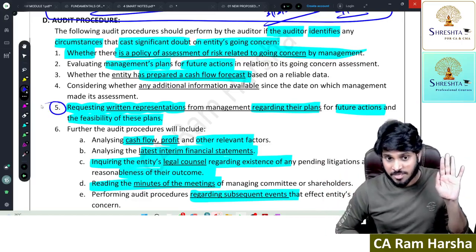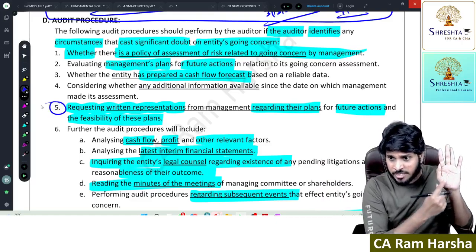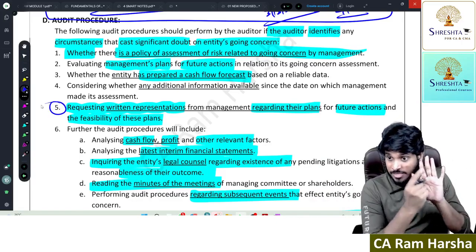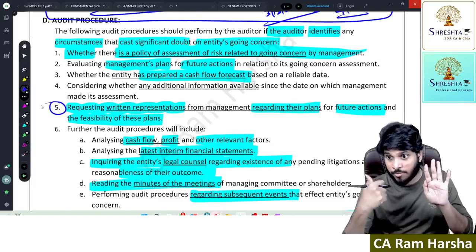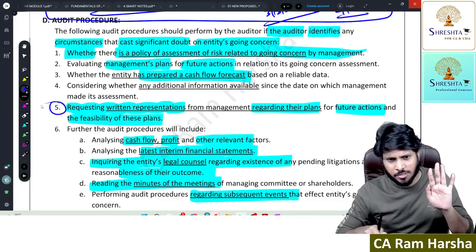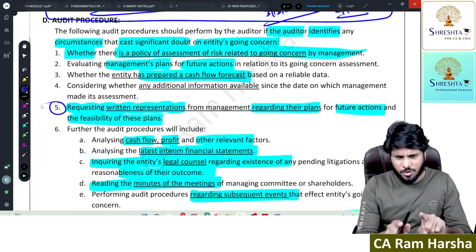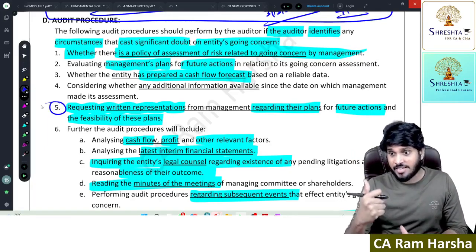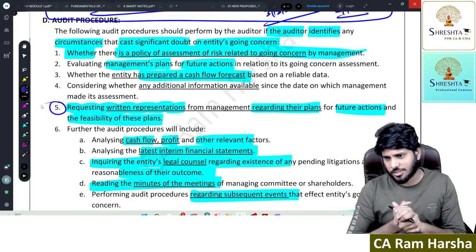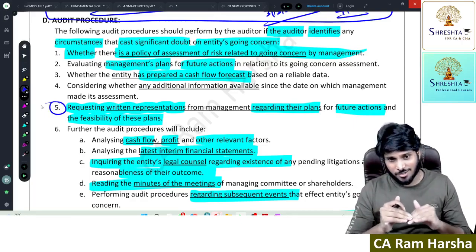I will immediately show the representation. See, I have done so many things by sitting with the management. Management signed and gave it to me. This is proof that I spoke to the management on every aspect. Written representation is evidence sometimes. I'll discuss written representation. We have a standard, SA 580. There we will discuss. By the way, this is CA Inter class, not final class.